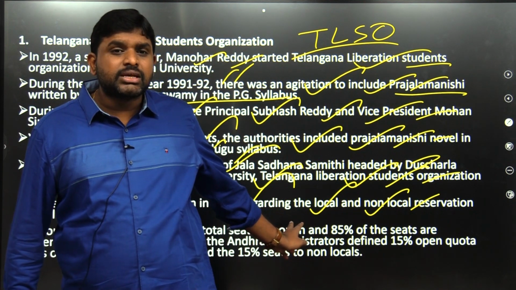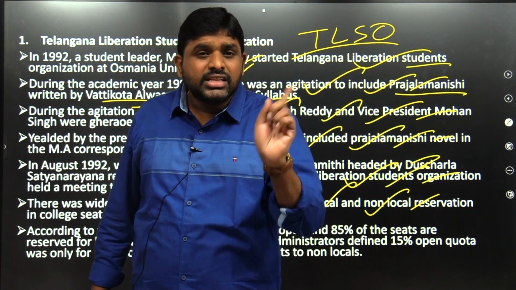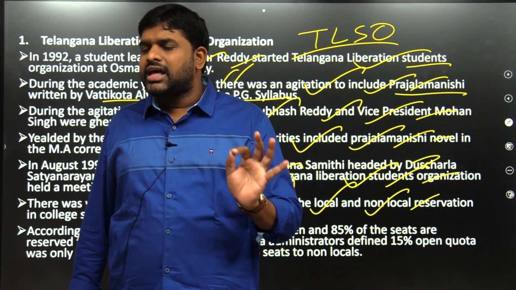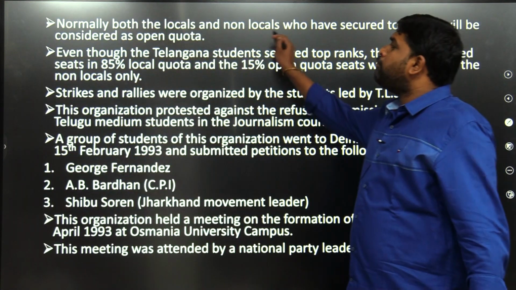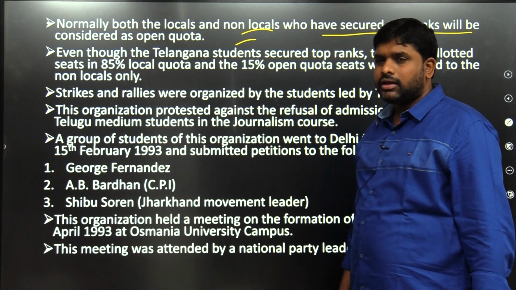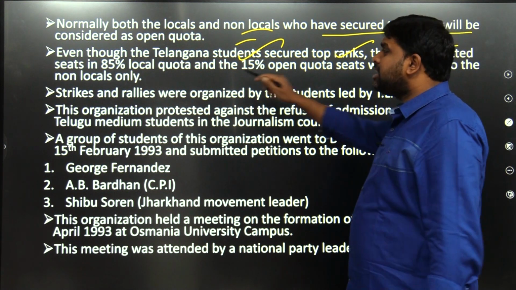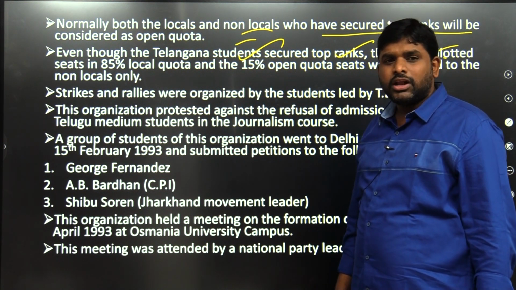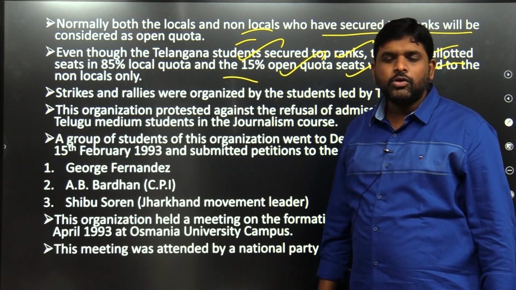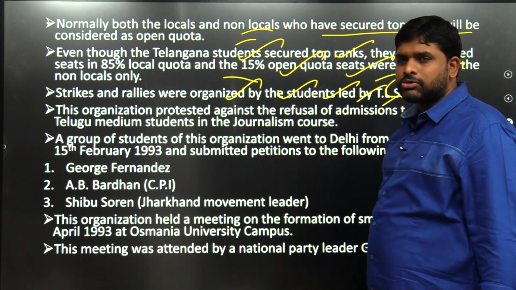So the Jalasadhana Samiti people understood that the injustice happened not only in water, the injustice also happened in admissions under Osmania University, Telangana Liberation Students Organization. Both the locals and non-locals who have secured top ranks should be considered as open category. Even though the Telangana students secured top ranks, they were allotted seats in the 85% local quota, and the 15% open quota seats were allotted to the non-locals only. Strikes and rallies were organized by the students led by TLSO.